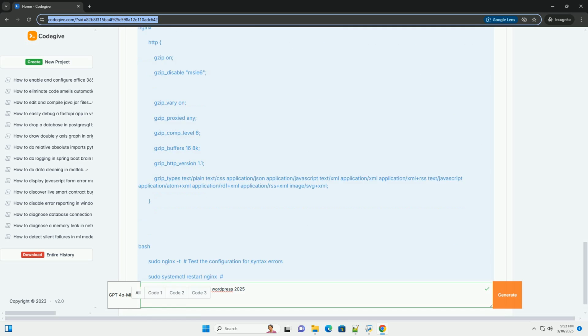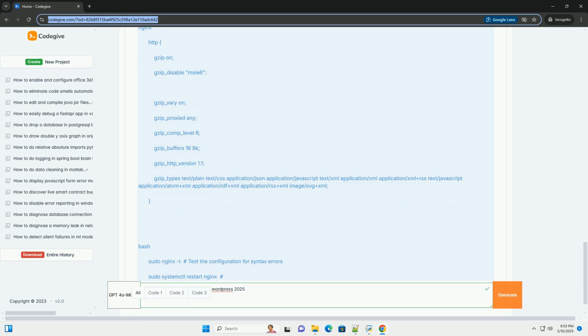Prerequisites. WordPress installation. You'll need a working WordPress website. Access to server. You need access to your web server's configuration files, for example .htaccess for Apache, nginx.conf for Nginx, or a control panel, cPanel, Plesk, etc. File editor. A text editor capable of handling code, for example VS Code, Sublime Text, Notepad++, Atom.